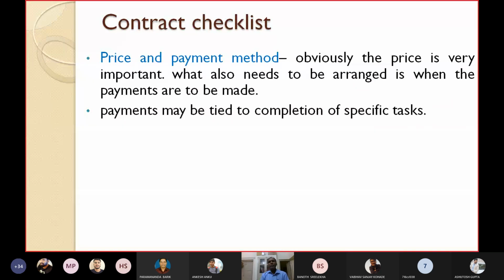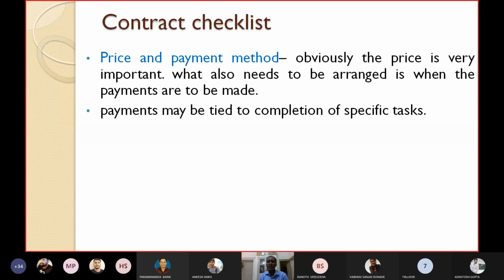And similarly, the most important term we must write down in the contract document is price and payment method. What is the final price? Whatever method you may adopt, what is the final price and what is the payment method? Obviously, the price is very important. What also needs to be arranged is when the payments are to be made.